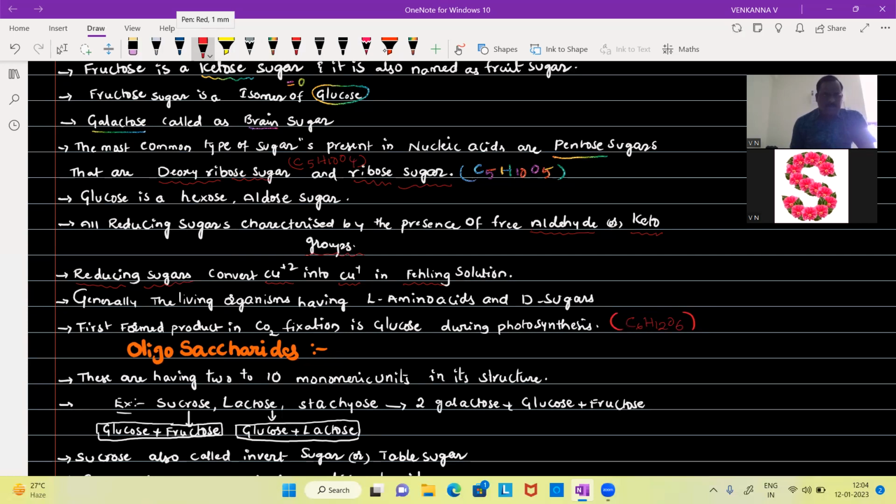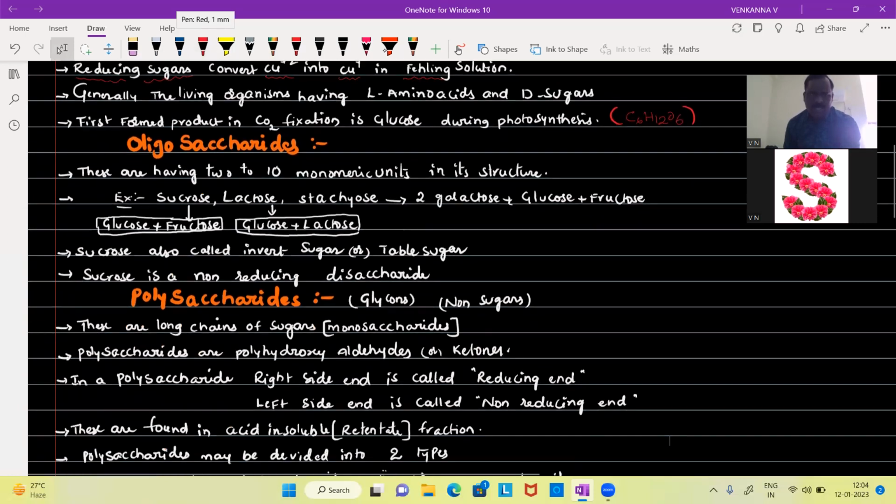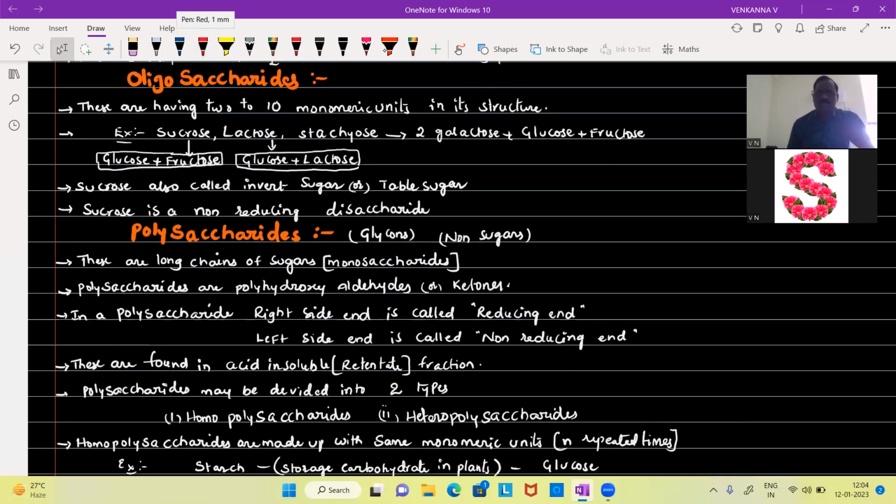And then the next one, oligosaccharides. If we see the structure of oligosaccharides, almost every oligosaccharide has 2 to 10 units of monosaccharides.